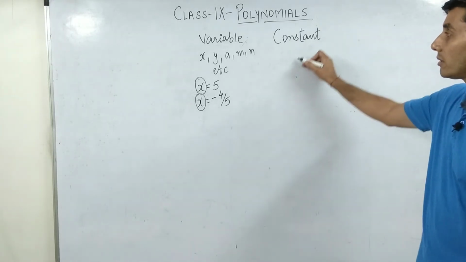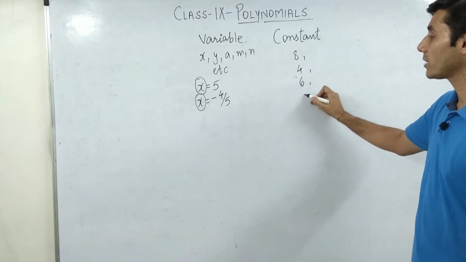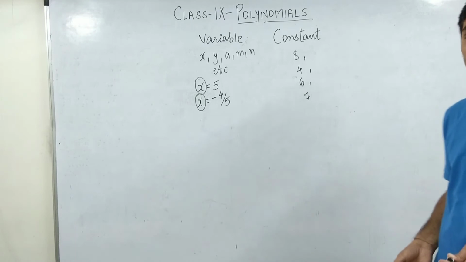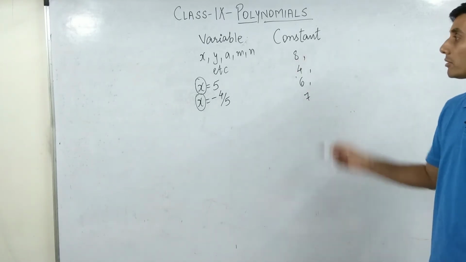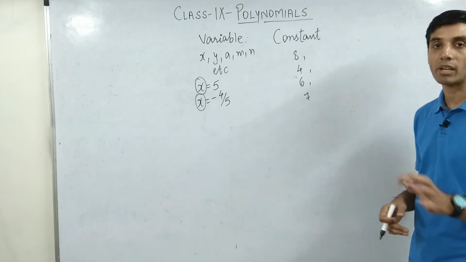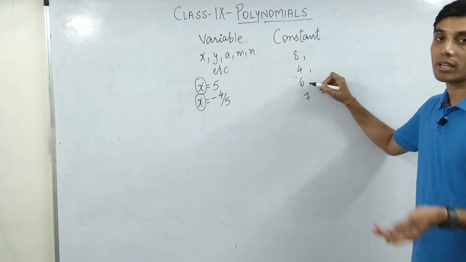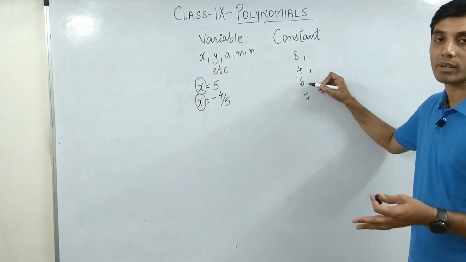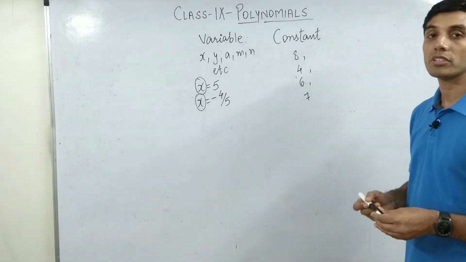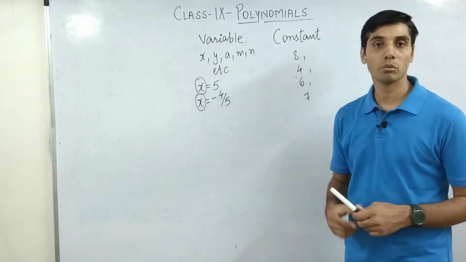But numbers like 8, 4, 6, 7, all of these numbers are constant throughout. They will not change their values. So even if you go to China, 8 will be known as 8, of course in their own language, but the meaning of 8 will be 8. 4 will be 4, 6 will be 6, in Australia, in India, in America, anywhere at all. 7 would not change. So any particular value which is not going to change will be known as a constant, and which is going to change is known as a variable.